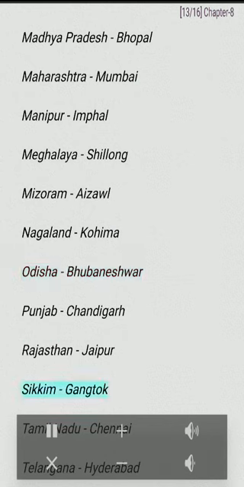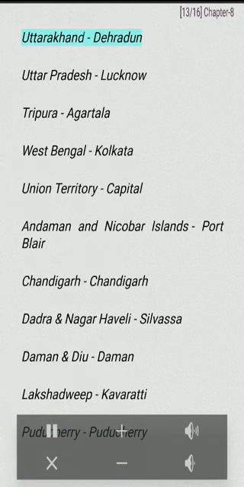Punjab, Chandigarh. Rajasthan, Jaipur. Sikkim, Gangtok. Tamil Nadu, Chennai. Telangana, Hyderabad. Uttarakhand, Dehradun. Uttar Pradesh, Lucknow. Tripura, Agartala. West Bengal, Kolkata. Union Territory, capital. Andaman and Nicobar Islands, Port Blair. Chandigarh, Chandigarh. Dadra and Nagar Haveli, Silvassa. Daman and Diu, Daman.